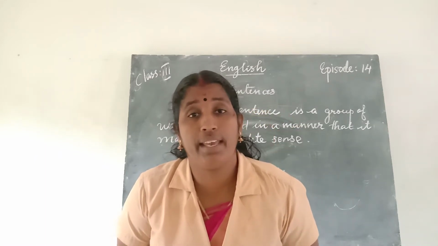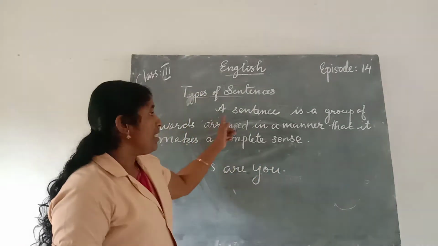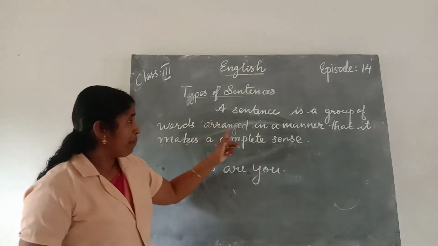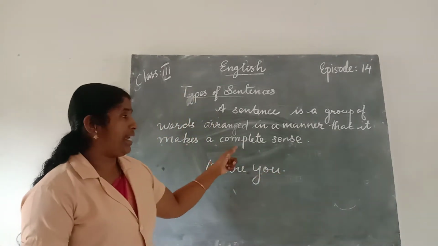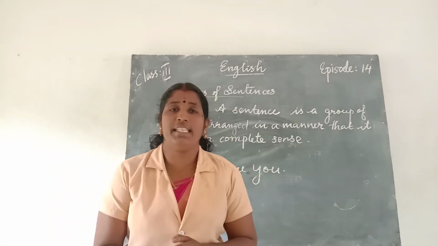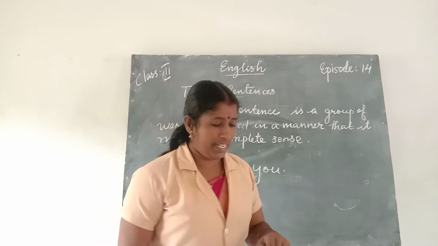A sentence is a group of words arranged in a manner that it makes a complete sense. Then only the group of words becomes a sentence.